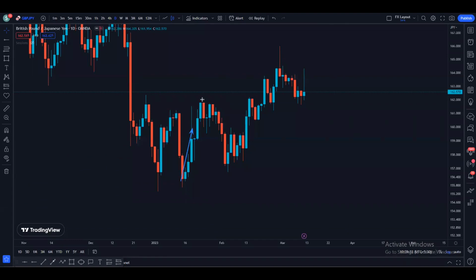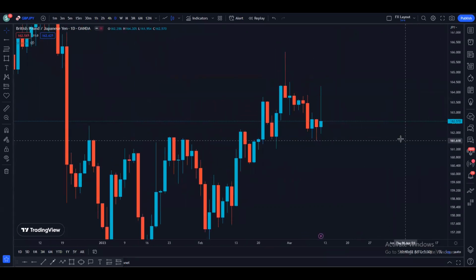Starting from the bottom, we can see we made a high, we came down, higher low, we came up, new high, and then we have a higher low. We broke the previous high, made a higher high, we came down to create some kind of support. We have already created some support, to continue higher and retest the previous high. So basically, we are bullish on the daily time frame as well.